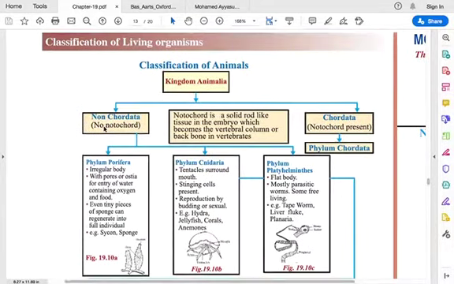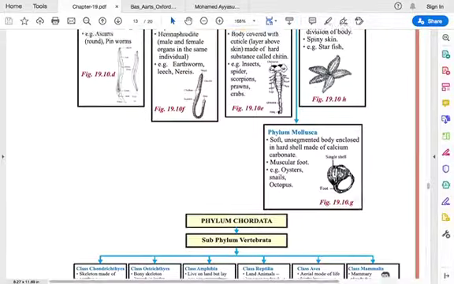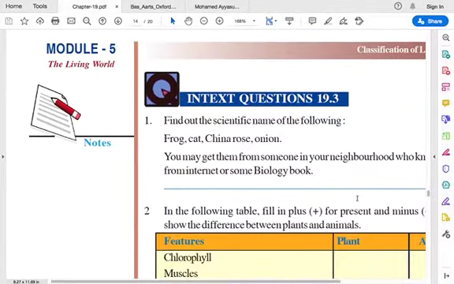For example, in kingdom Animalia you have non-chordata and chordata, and under this you have phylum Porifera, phylum Cnidaria, and Platyhelminthes, like this. Then you tell your parents and study like that. Don't be scared. Just study, inshallah.